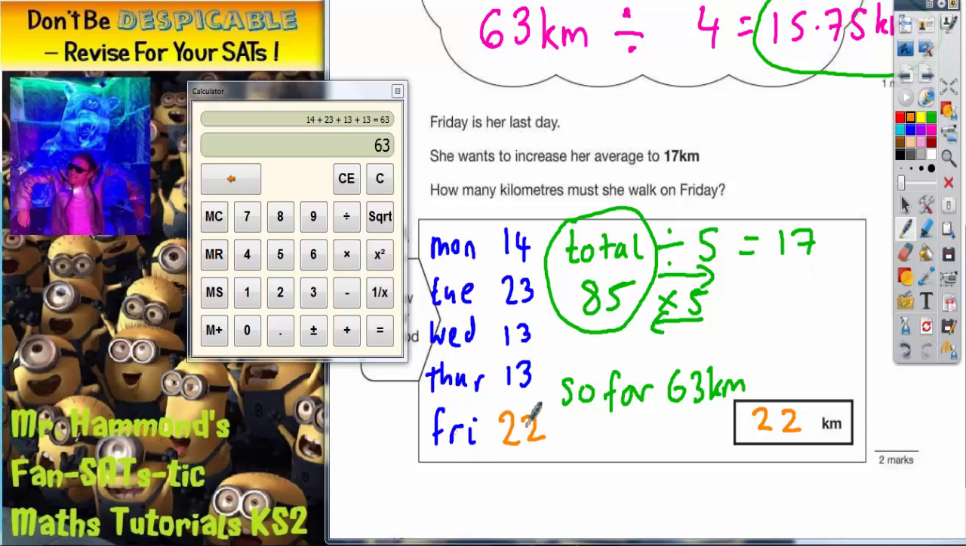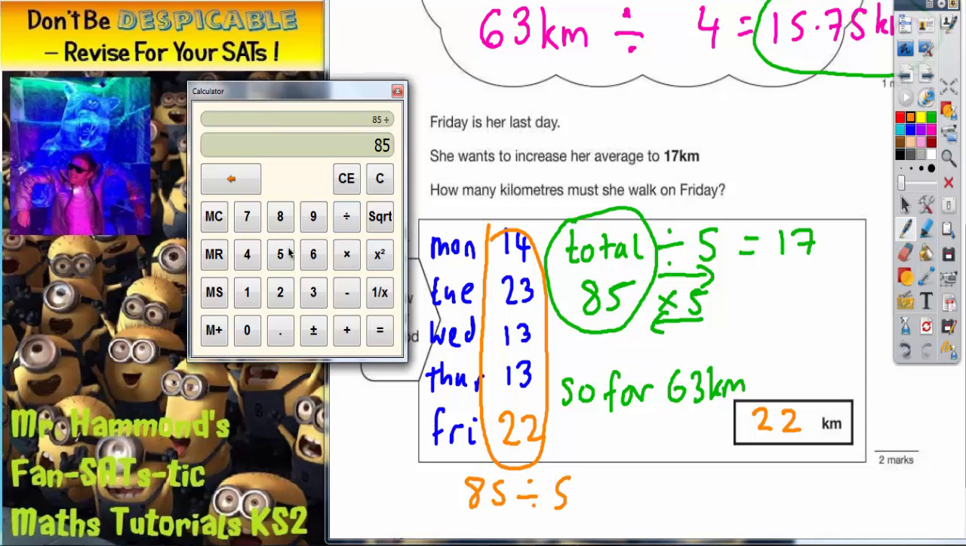Just let's double check and run through that it works. Well, she wants to increase her average to 17. We're saying that Friday is 22. If we add these numbers up and divide by 5, we should get 17. So let's try it. 14, add 23, add 13, add 13, add 22, and that equals 85. So if we divide by 5, let's check it, divide by 5 does indeed equal 17. So that fits in with what it says on the question. Therefore, we know we've got the answer correct.